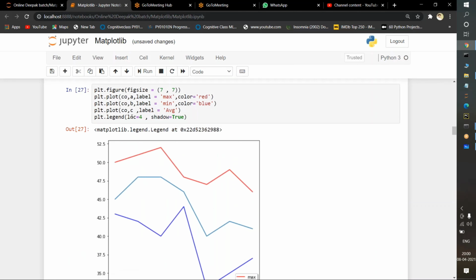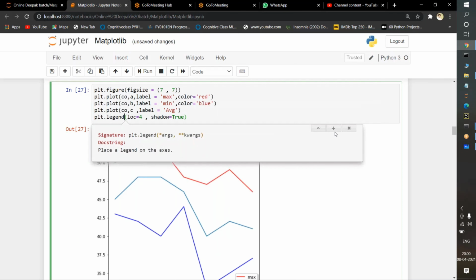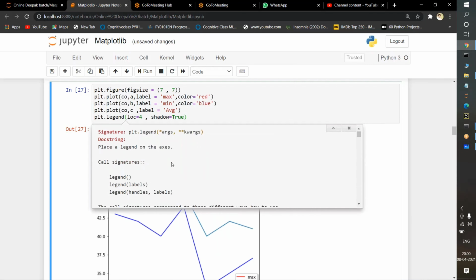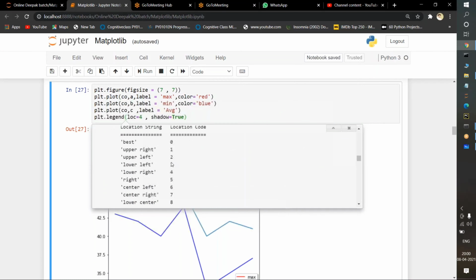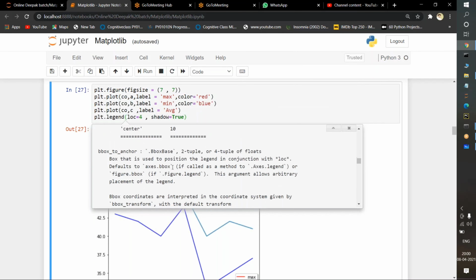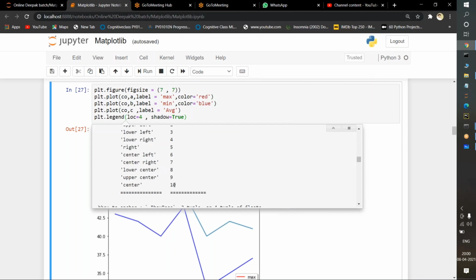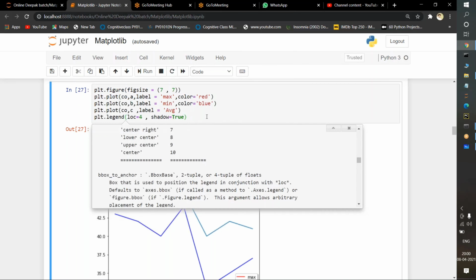This is the purpose of using this loc function. If you want a clear explanation of each and every value, go to this pop-up, press Shift plus Tab, and go to loc. See, each and every value has a default value. If you want it in the center, just pass 10. The code is 10. Different kinds are there. Okay, you can pass it.